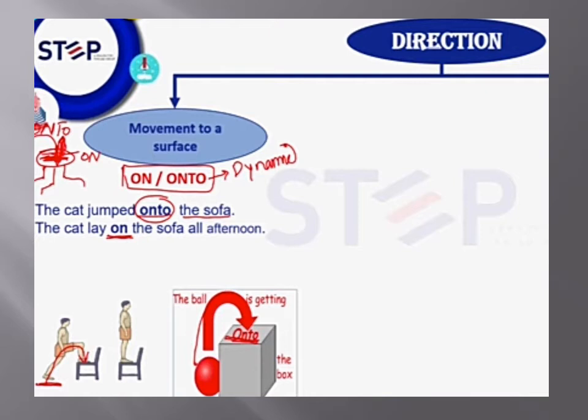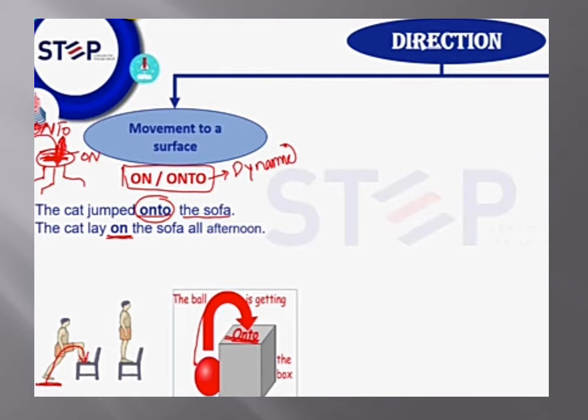I will make it easy for you by example, when and where we will use these words on and onto. These words look the same, but there is a lot of difference in usage. These can be called dynamic prepositions.